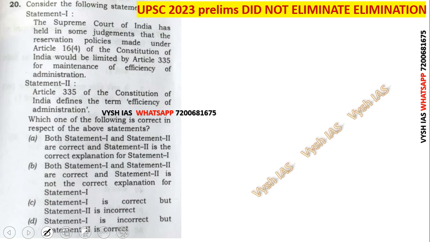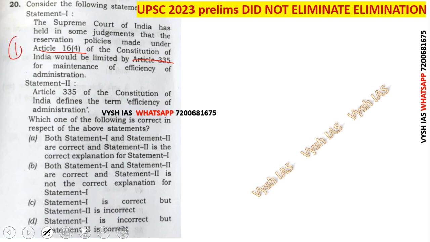Polity question, which is Article 16, the jobs and reservations which people are given. You know that it's not unlimited, that everybody gets reservations. There are limitations, by Article 335, and Supreme Court judgments are also there. Indra Sawhney case is there, many cases are there. Theory I will explain to you in a different series of videos, in which I will show each question with the source of the textbook, everything. Now I am teaching you the answers only, the answer key, because many people requested.